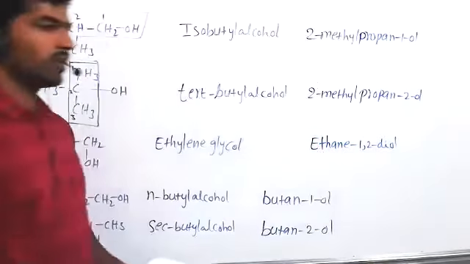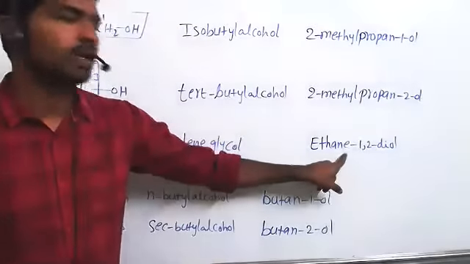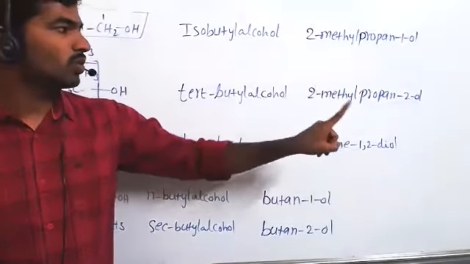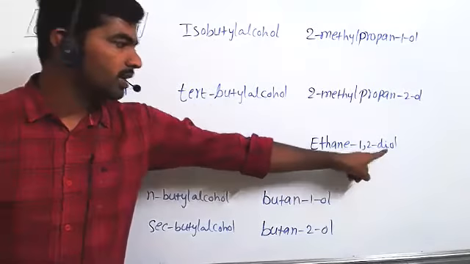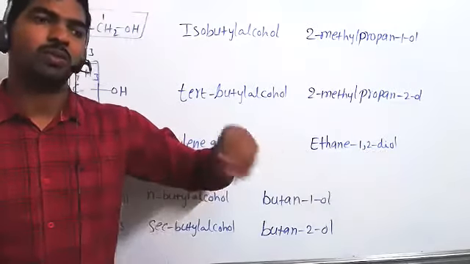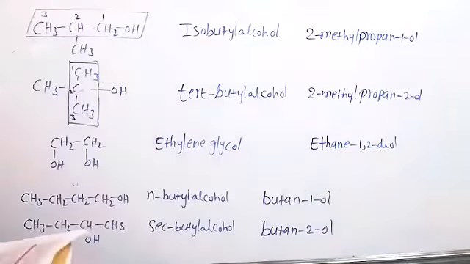If there is more than one functional group, it means more than one OH group is there, the full name is retained. The E is also retained in the name. If only one OH group, we are not writing E; we can replace E with directly ol. But here more than 2 OH groups are there. The complete name is retained.